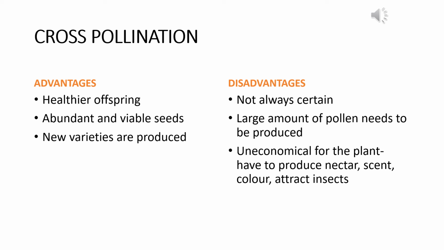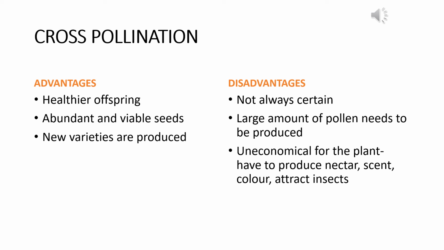And the seeds that are produced are obviously very abundant in amount and viable and vigorous in growth. New varieties are produced with every chance of pollination. New genetic traits are getting added, which are making them very healthy.